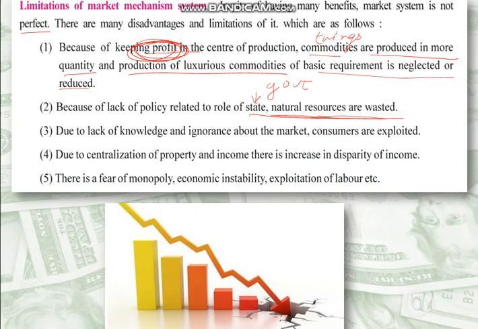Due to lack of knowledge and ignorance about the market, consumers are exploited. See, this happens. Consumers are exploited a lot, as many times they don't have knowledge and are ignorant about the market and the products. They are only aware of the advertisements.